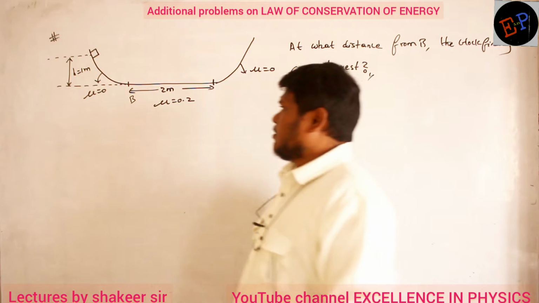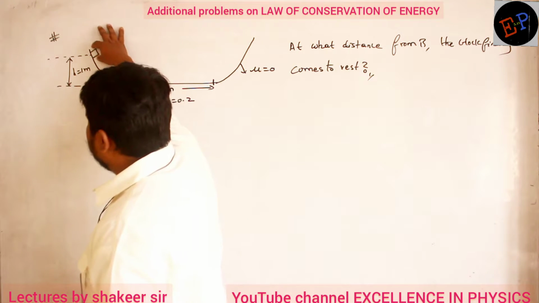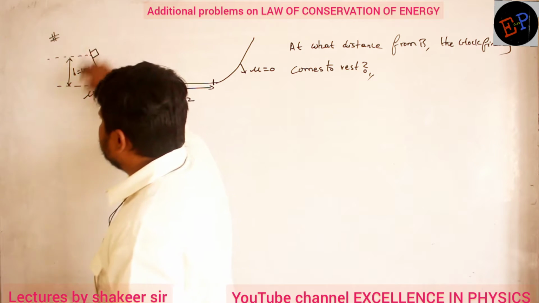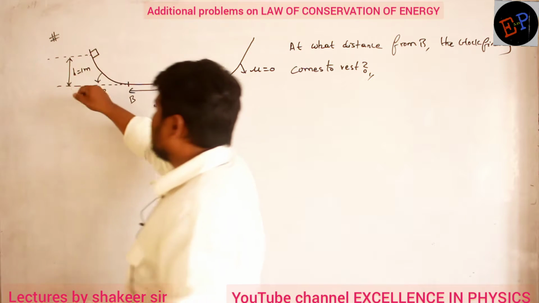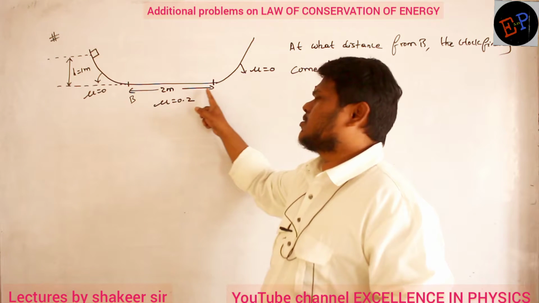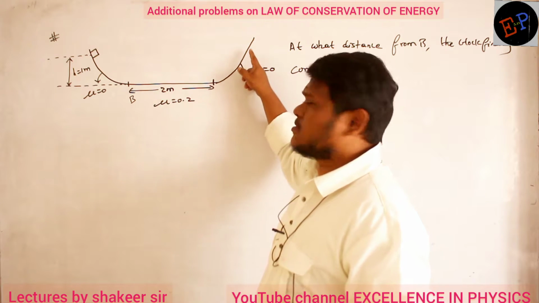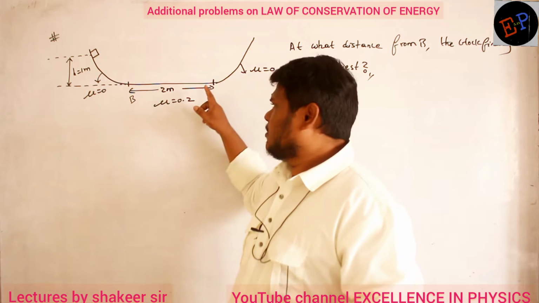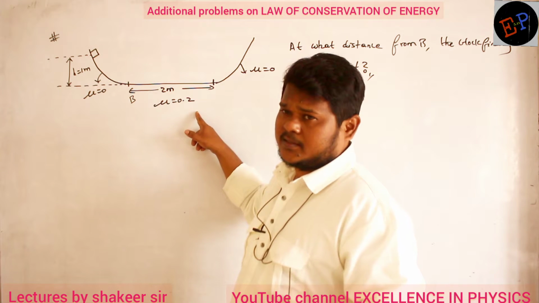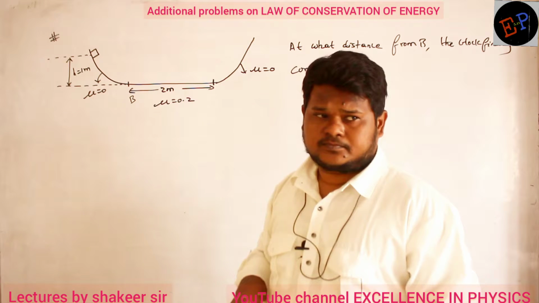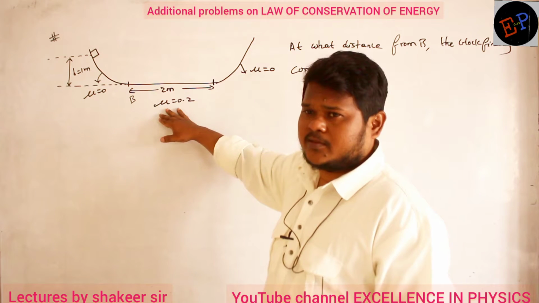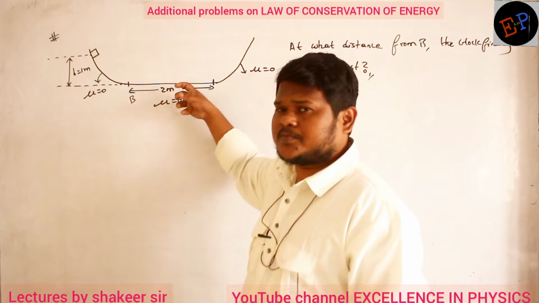Now what I am doing is, from here I am releasing one mass. The mass is not given. A mass is released from a height of 1 meter. Then what will this mass do? First of all, it will slide on this surface, then it will go to the second surface, then again it moves to and fro. But because friction is present here, friction will try to oppose the body. In inclined surfaces there is no friction, but here there is friction. So definitely the body will try to stop somewhere.